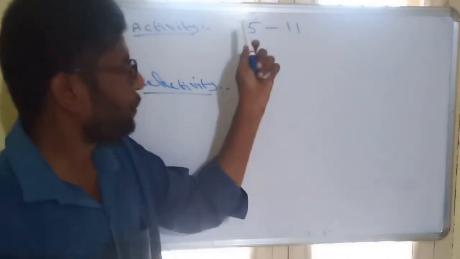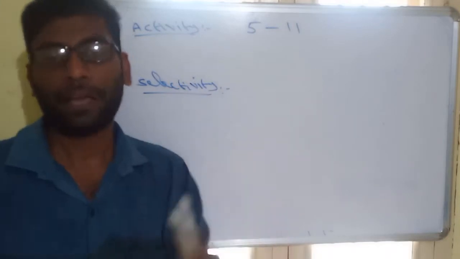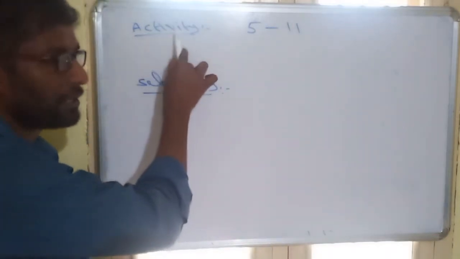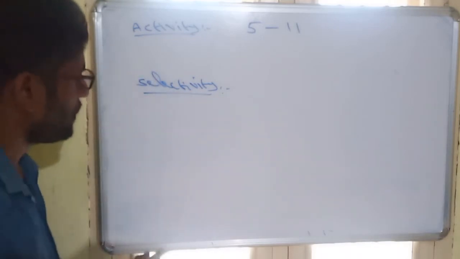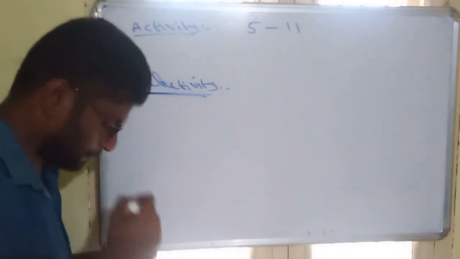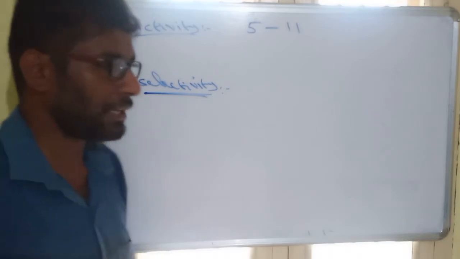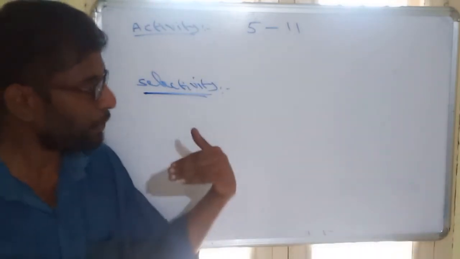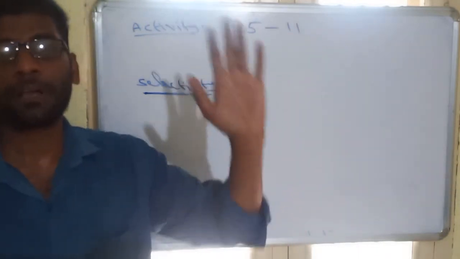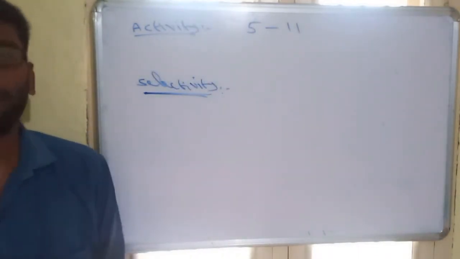So that's why group number 5 to 11 are mostly active catalysts. Activity explains the capacity of a catalyst, how it can catalyze. The second one is selectivity. What is selectivity? Selectivity explains the probability of a product. Which product can be formed? That is also something we can identify by using the catalyst.